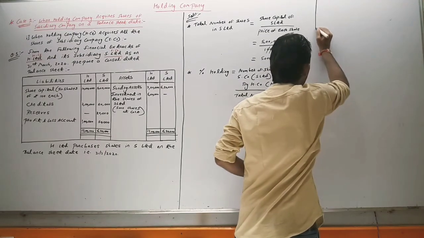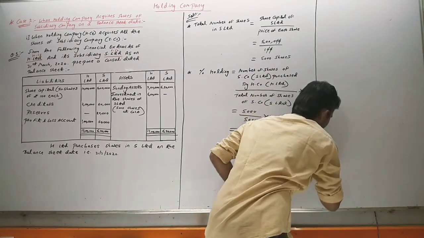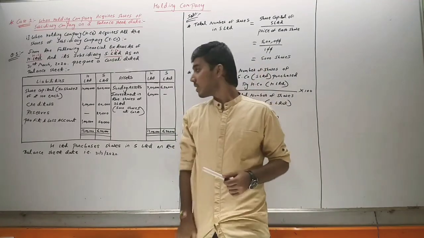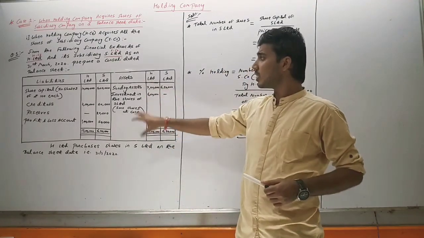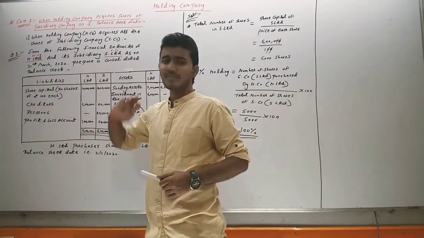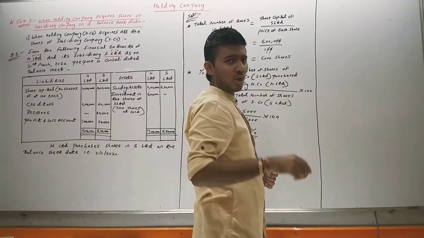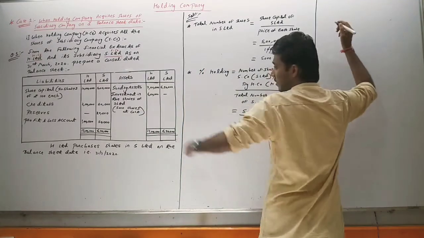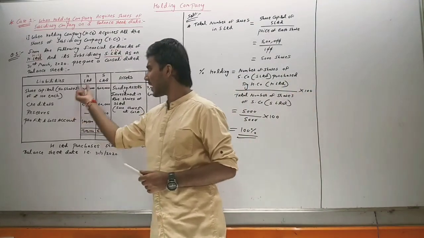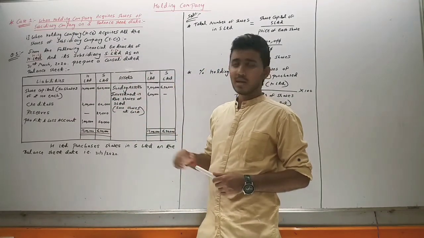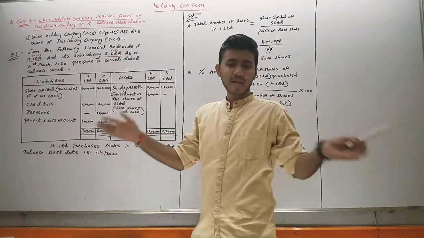Now, what do we have to prepare in the question? We have to prepare a consolidated balance sheet. So the third step is to draw the format of the consolidated balance sheet. You can see in the question, on the liability side there are two columns, for H Limited and S Limited, and on the asset side also there are two columns, because both companies have maintained separate balance sheets.